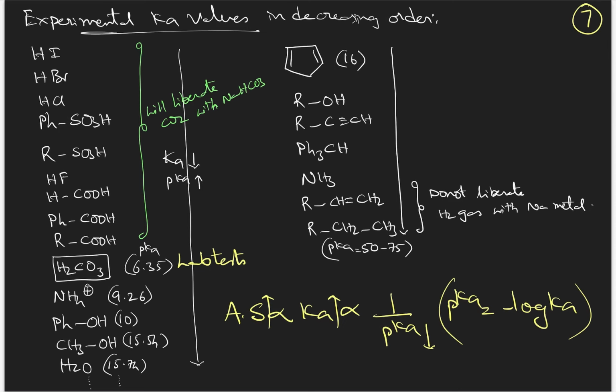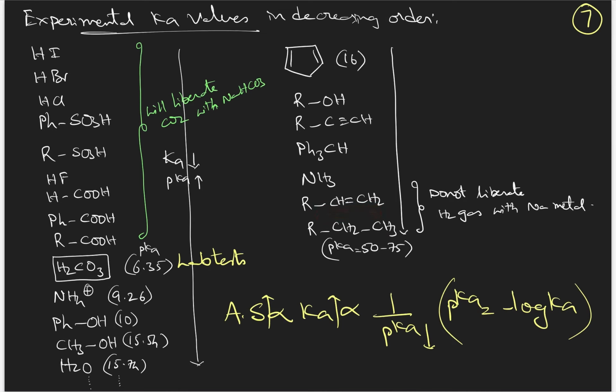That means, is it above H2CO3 in the decreasing order of Ka value or below H2CO3? Okay? After H2CO3, NH4OH, then phenol, methanol, water, cyclopentadiene, then alcohol, terminal alkyne, triphenyl methane, ammonia, alkene, alkane.